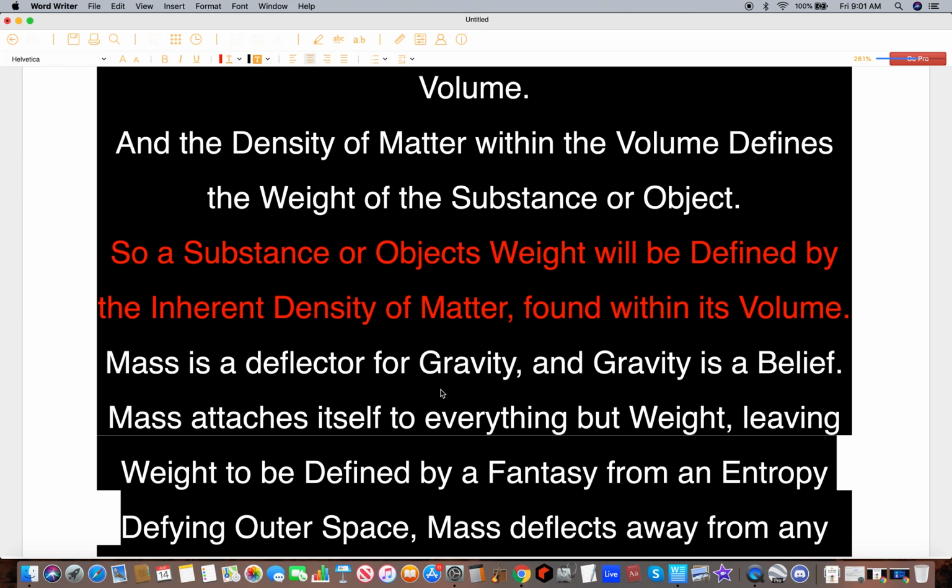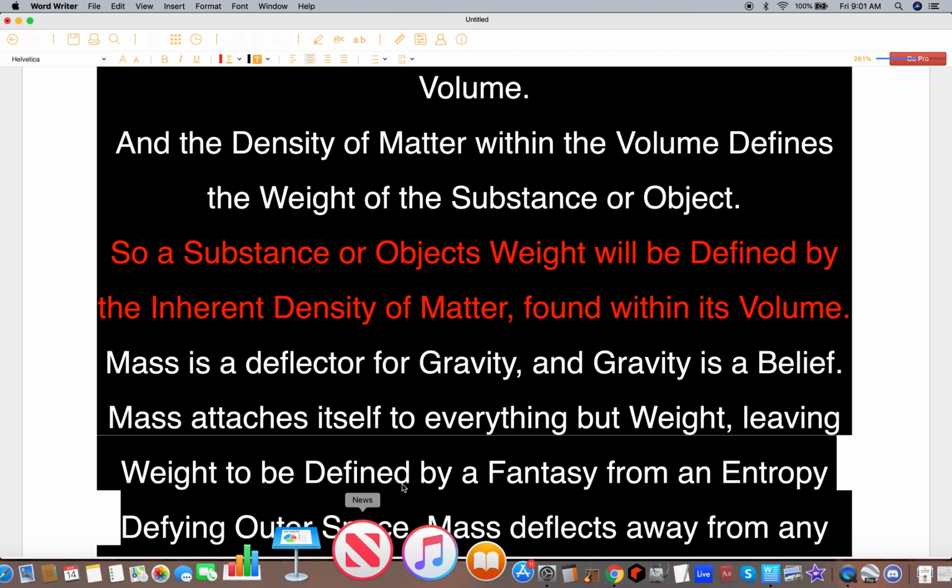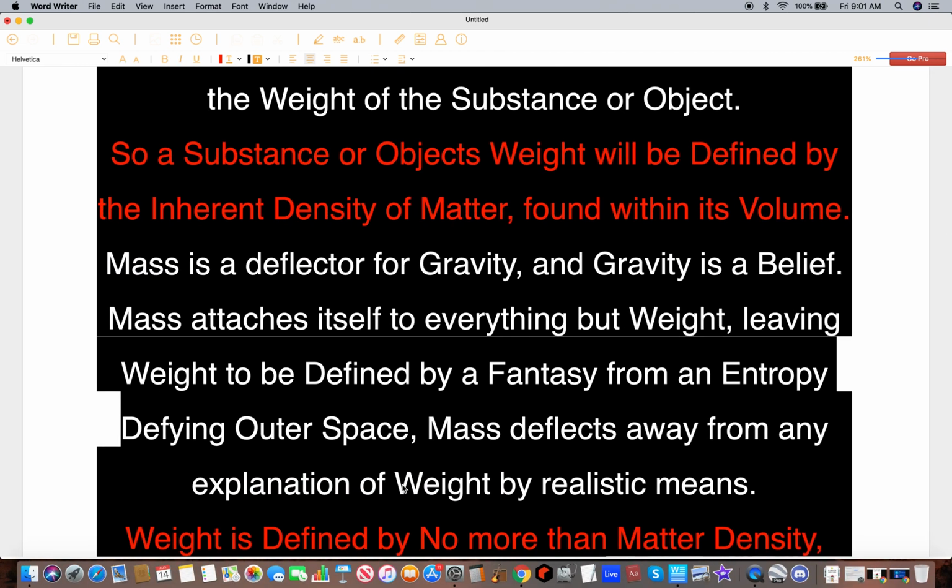It's always kept separate from weight, as they need weight to be defined by a gravitational force/effect now. Used to be force, now effect. And gravity is a belief. It's just a belief, but they need weight to be separate from mass. Mass attaches itself to everything but weight, right? It wants to be everywhere, but it won't be part of weight, leaving weight to be defined by a fantasy from an entropy-defying outer space, right?